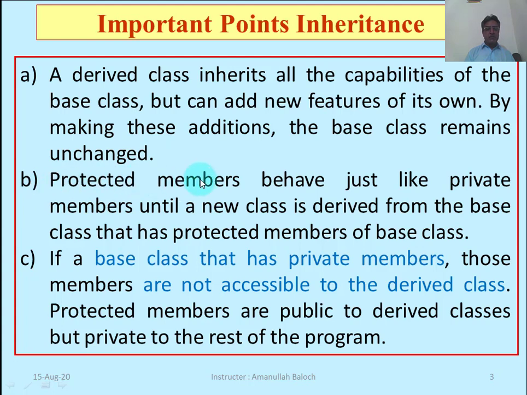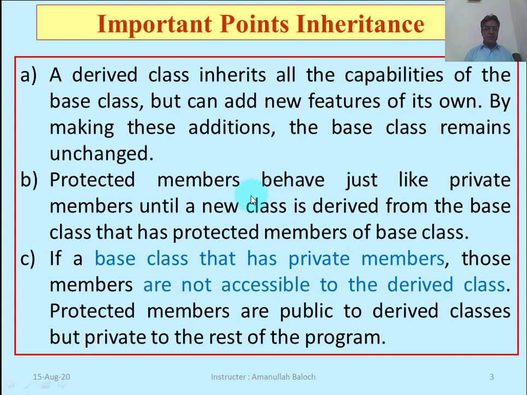Point B, protected members. There may be public, private, and also protected members in the base class. Protected members are just like private members. Protected and private members have the same kind of access specification until a new class is derived from the base class.